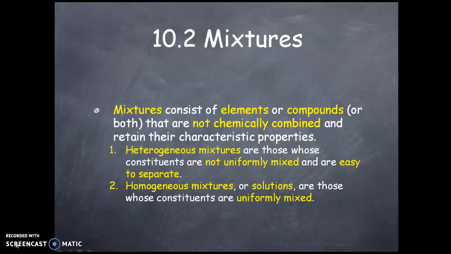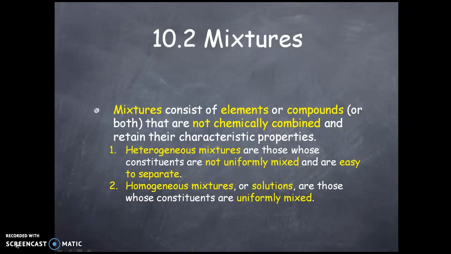In other words, there is another example. You can say salt water solution. Once you mix the salt and water, they become like one. But if you want to separate them, it is not possible, because they are uniformly mixed into the water. So that kind of mixture is called a homogeneous mixture.